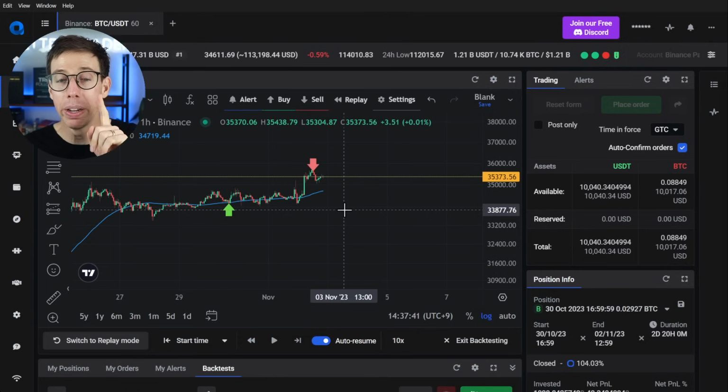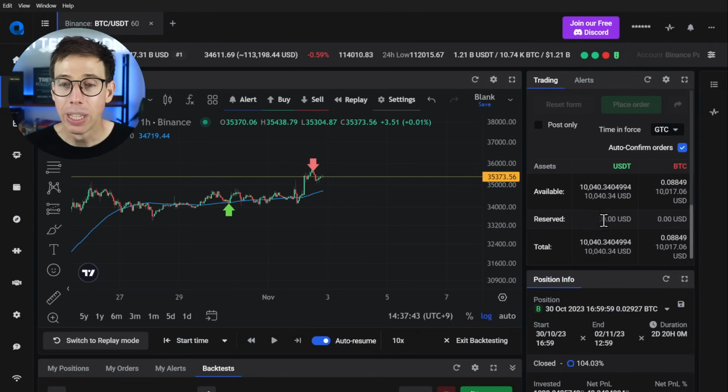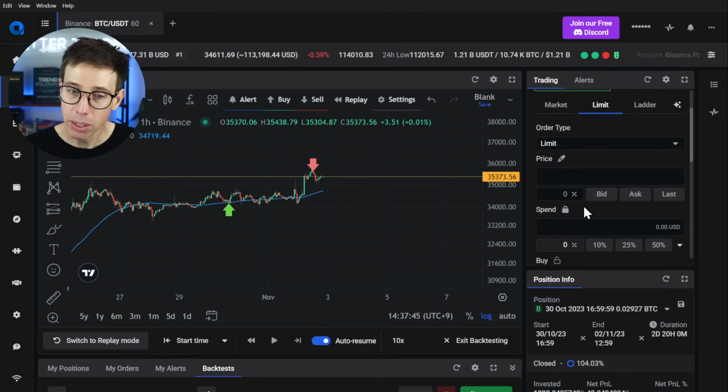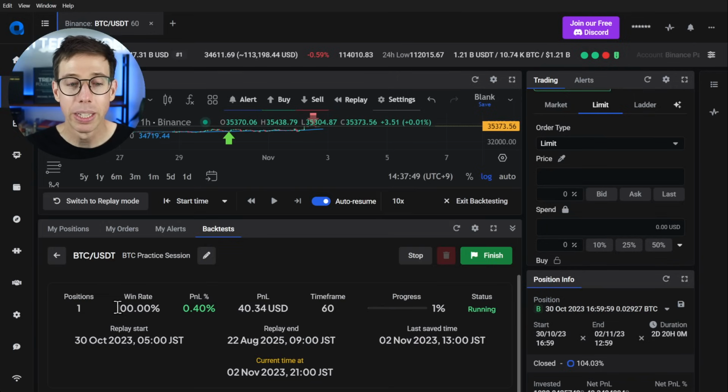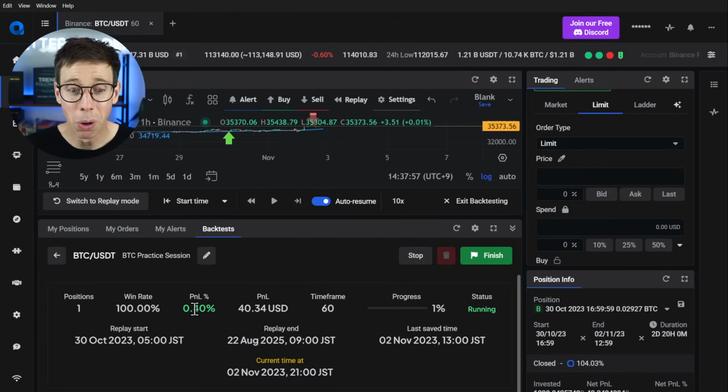So we have one positive trade. Let's do the same thing. And that trade down here is actually logged, so we can see one position's closed. We have a win rate of 100% because we did it. Our P&L is 0.40%, so we earned $40. I want to put that $40 back into the next trade.